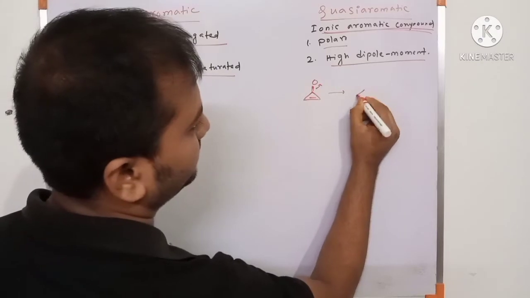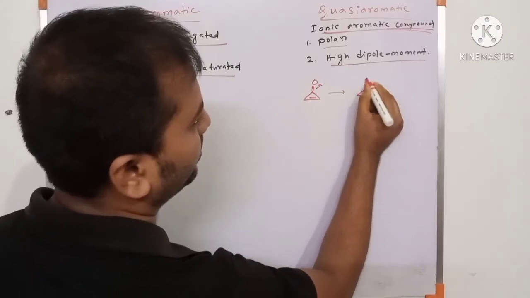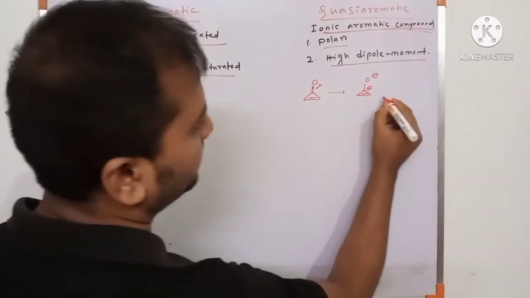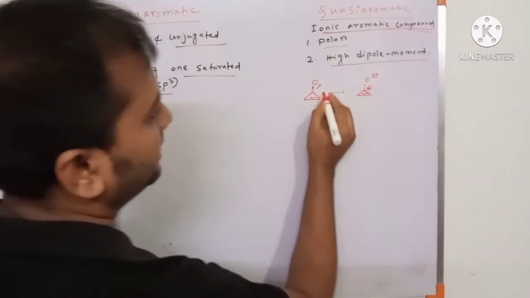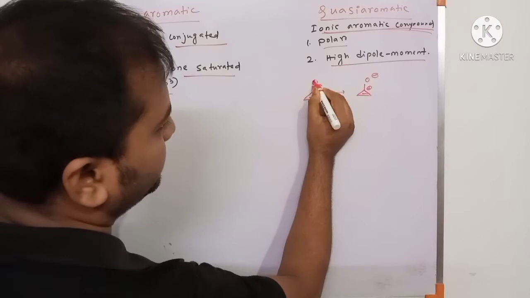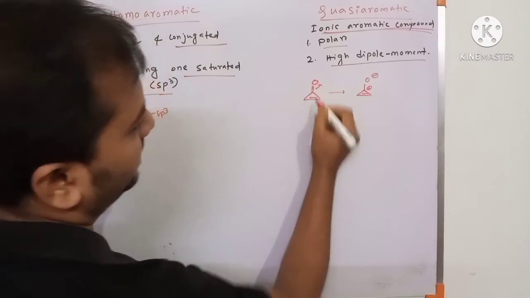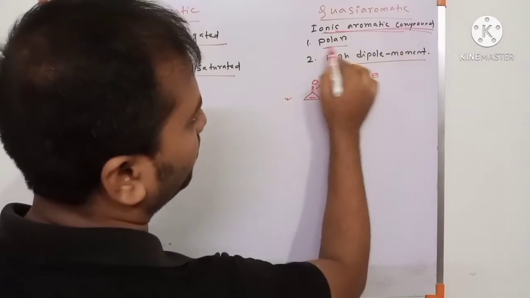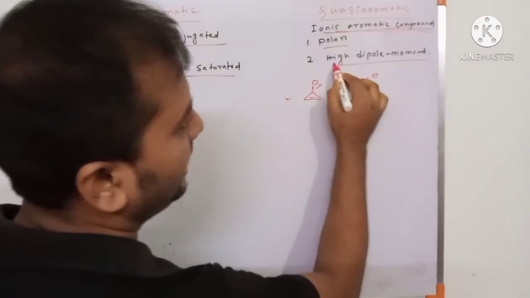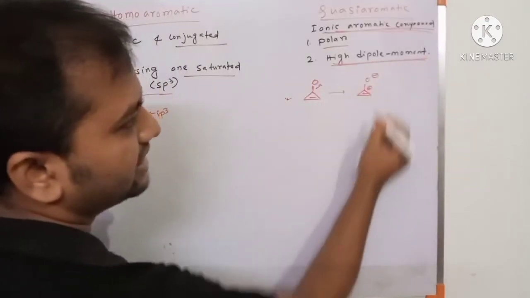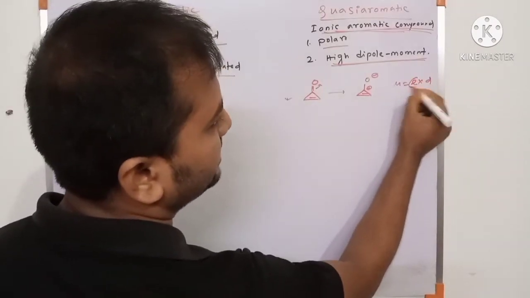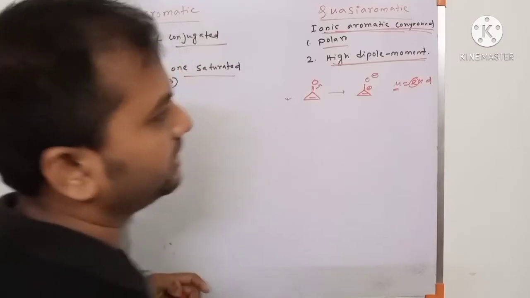So O minus, and this is positive, a 2 pi electron system, which is aromatic, and because of the electronegativity difference between oxygen and carbon, it forms the quasi-aromatic. These quasi-aromatic compounds are polar, with positive and negative charges and a high dipole moment. Because of charge separation, we know dipole moment equals e times d. As charge separation increases, the dipole moment increases.